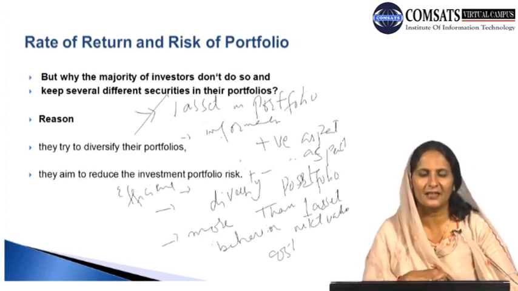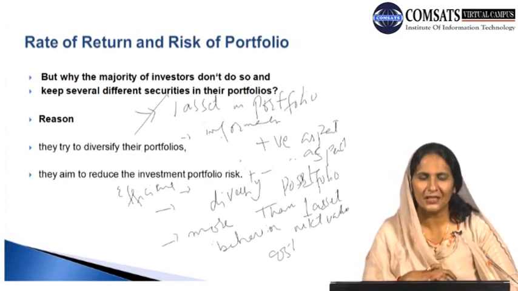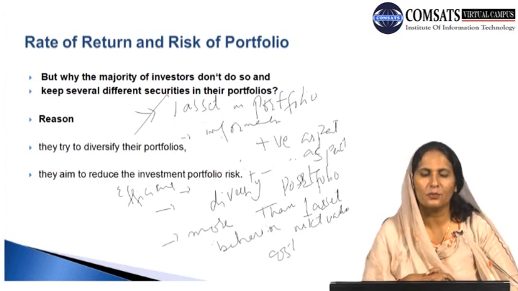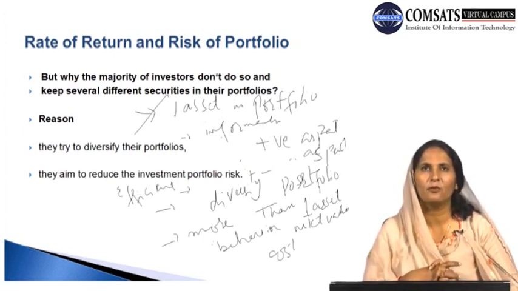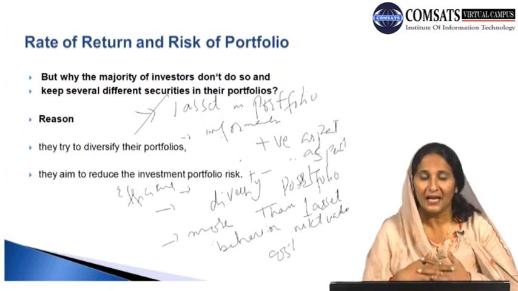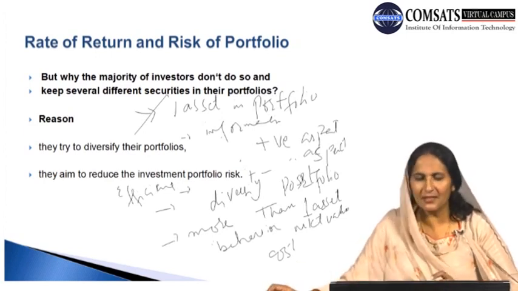So therefore we can say that the objective of the optimizer of the portfolio holder is to diversify their portfolio, and their aim is to reduce the investment portfolio risk. That is, they want to minimize the level of risk, they want to maximize the level of benefit. That is the end of lecture number 11.